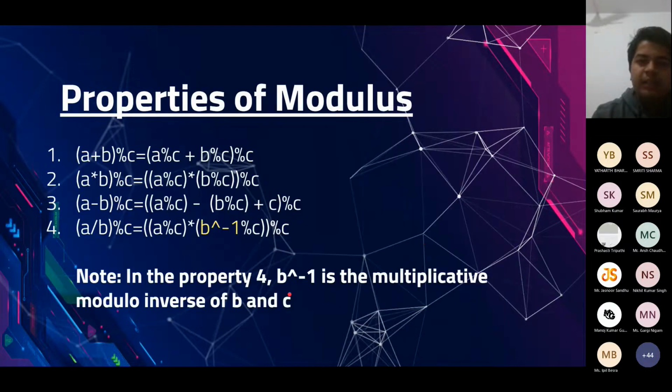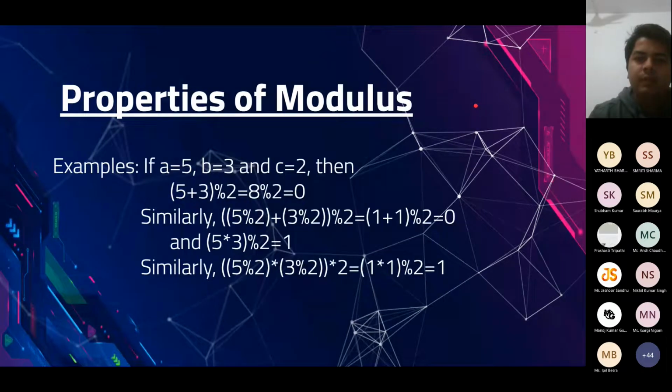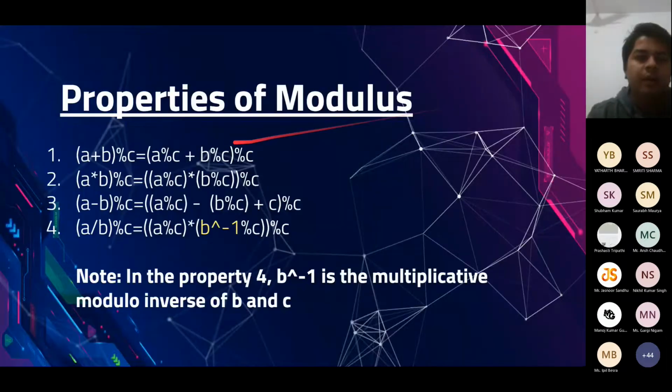Next, we have some more properties of modular arithmetic, which are more important. Let me go back. So we have A plus B mod C is equal to A mod C plus B mod C, all mod C. It means that you can distribute this modulus operator inside. It is very easy to prove. You can all try to prove it on your own. It's actually very easy, and it's quite intuitive also.